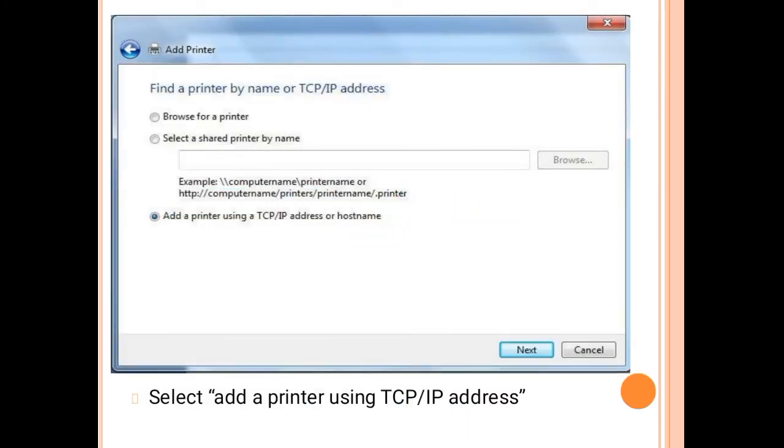Next, here select add printer using TCP IP address or a host name. So here find printer by name or TCP IP address, then you have to click on this radio button, add a printer using TCP IP address or host name, and then press on next button.